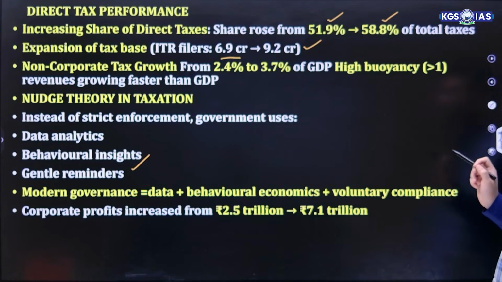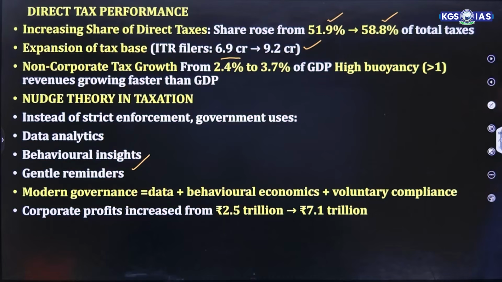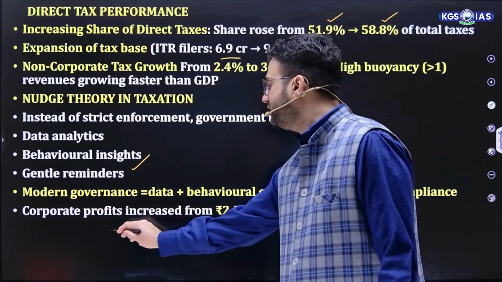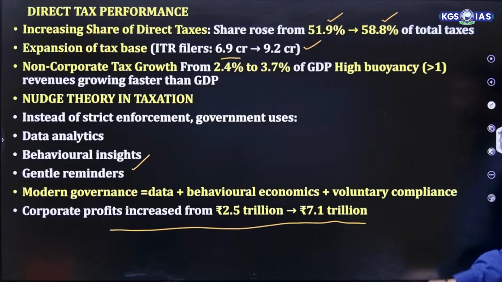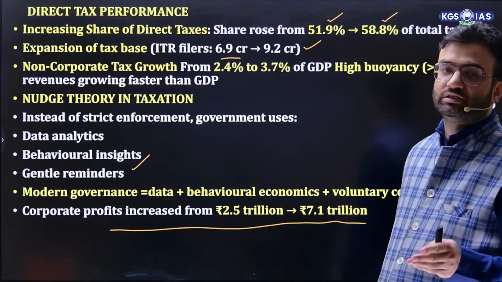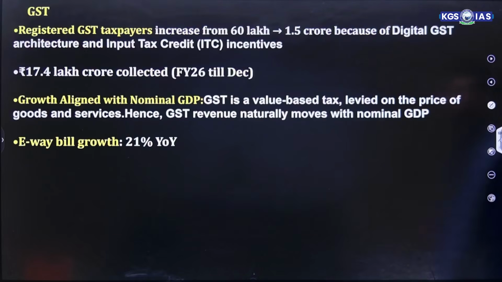So modern governance is data plus behavioral economics plus voluntary compliance. Apart from that, corporate profits also increased from 2.5 trillion to 7.1 trillion, which shows that corporate tax is also increasing because their profit enhances.